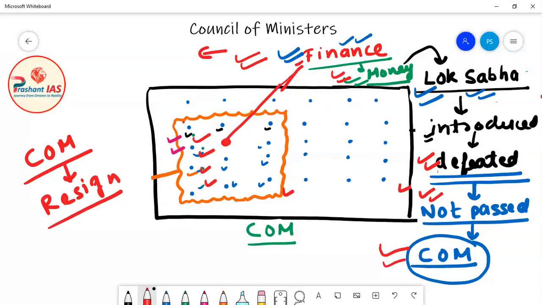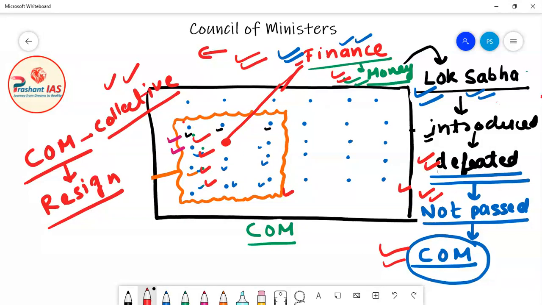Okay, so it means that the council of ministers is collectively responsible to Lok Sabha. Collectively responsible means any decision taken by the council of ministers is considered as the collective decision of the council of ministers. Means this decision was supported by all the members of the council of ministers.